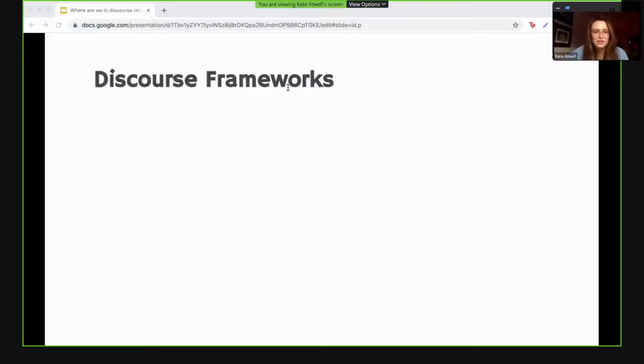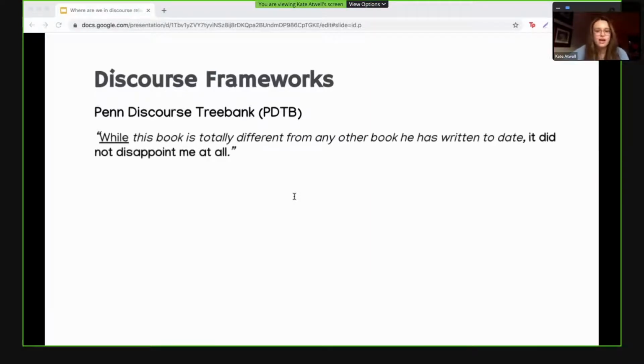So we study the effects of domain and structural shift on performance of state-of-the-art models for two different discourse frameworks. The first one is the Penn Discourse Treebank, which uses only the two arguments and a connective to determine the discourse relations. For our first example, which should be annotated in the style of the Penn Discourse Treebank, with the first argument being in italics and the second argument being in bold font, it would be considered an explicit relation, where a connective, in this case while, is included in the text.